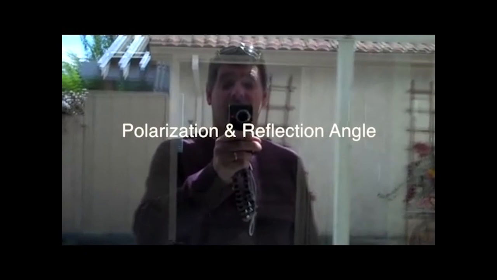Here I am in my backyard. I'm looking at my reflection in this sliding glass door in the back of my house. And if I take my polarizing filter and place it in front of the lens, as I rotate the filter, you see little to no change in my reflection in the glass. However, if I move off to an angle,